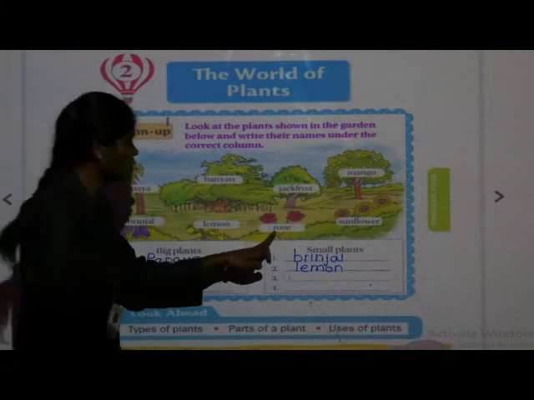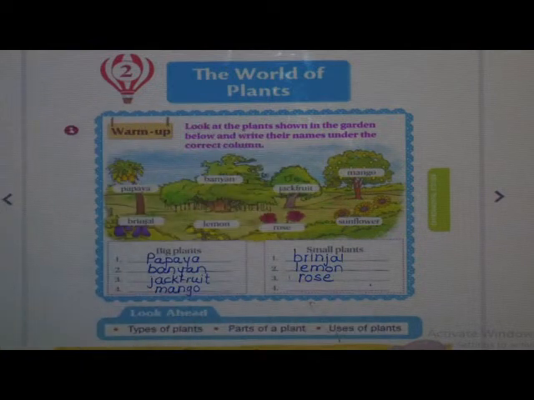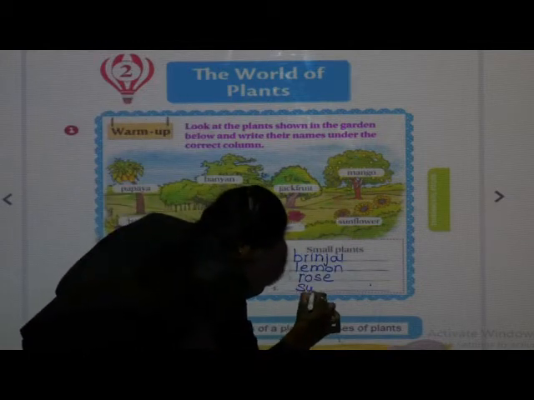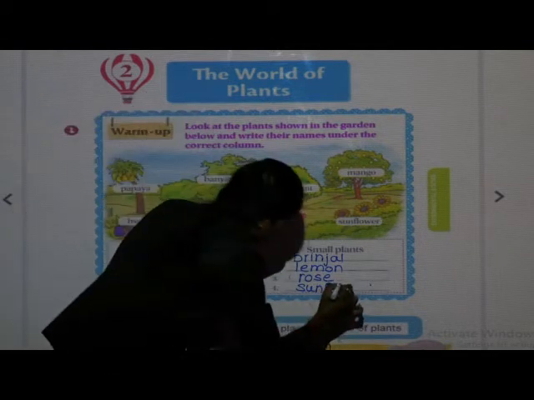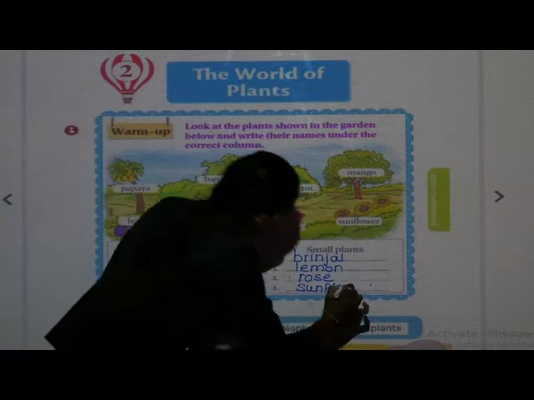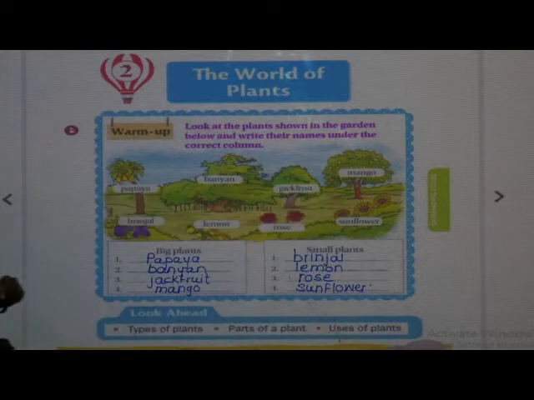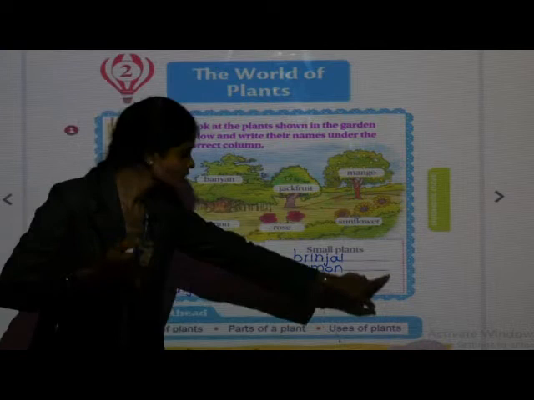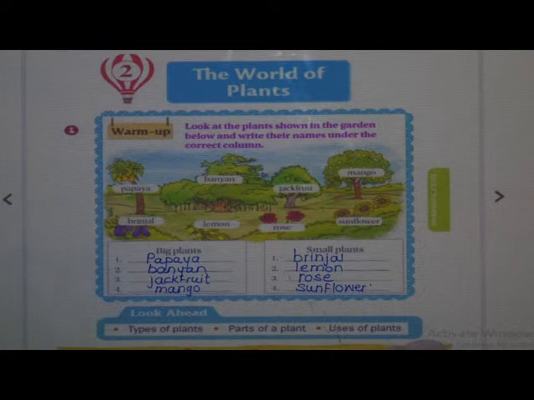Next, R-O-S-E. Rose. Rose plant is also small plant. Next, see, sunflower. It is also small plant. So write S-U-N-F-L-O-W-E-R. Sunflower. Done. So which are the small plants given here? Brinjal, lemon, rose and sunflower are small plants, and papaya, banyan, jackfruit and mango are big plants.